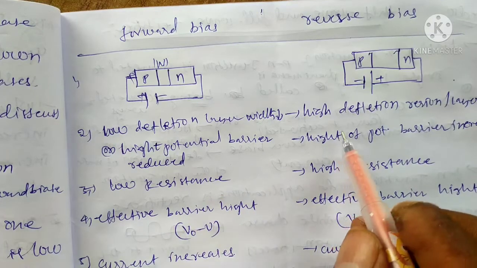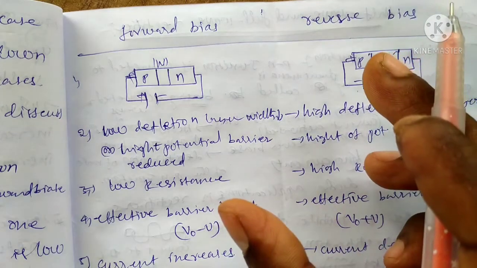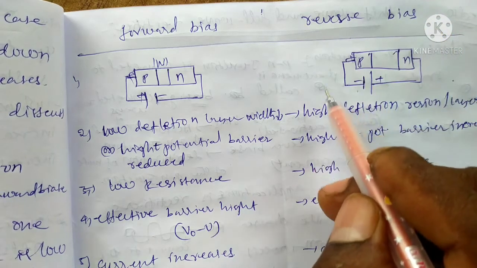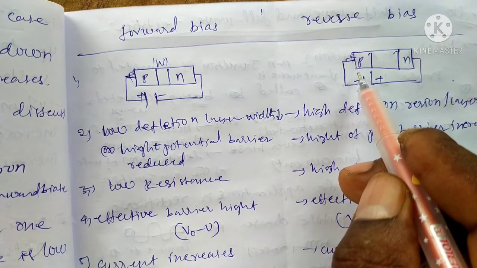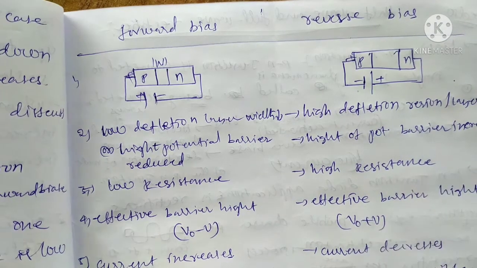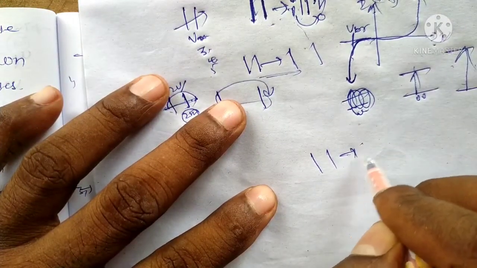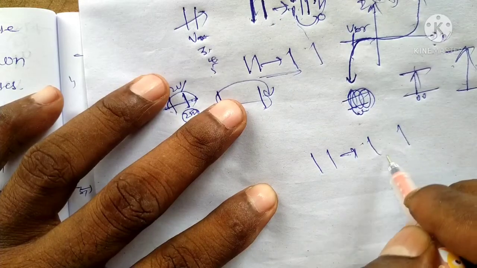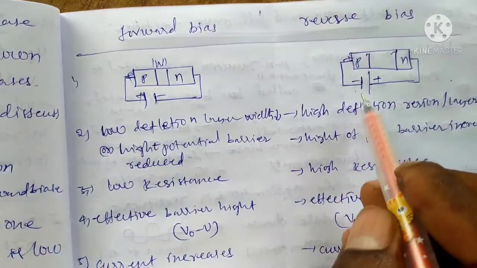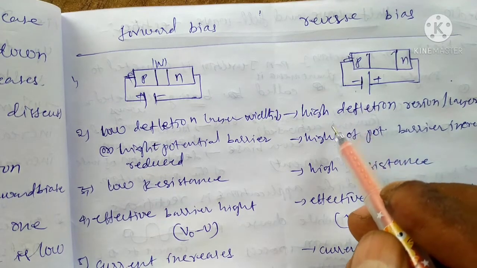Here also, when positive is connected to negative, the width of the depletion layer will increase. That is, an attraction force will be there, and the height of the potential barrier also increases. Initially it is like this, and then we add the battery in the reverse bias. The width of the barrier will increase. Why? Because a repulsion force and attraction force is there in between the two poles.